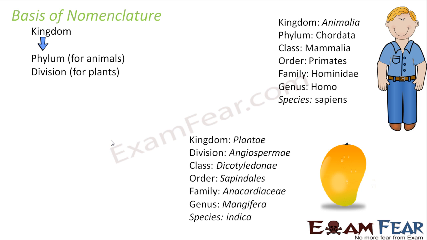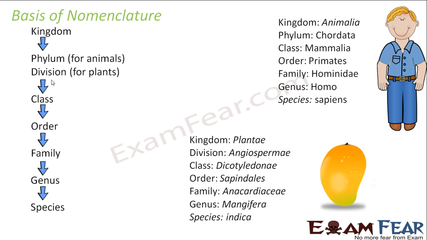So what is the hierarchy? We should know the kingdom it belongs to. We should know the phylum or division it belongs to. We should also know the class, the order, the family, the genus and the species. So what does this hierarchy actually tell? It tells that under each kingdom there are many phyla or divisions. For example, under the kingdom Animalia, we have different phyla like Chordata, Echinodermata, Mollusca, Nematoda. So they are the different phyla under the kingdom Animalia.